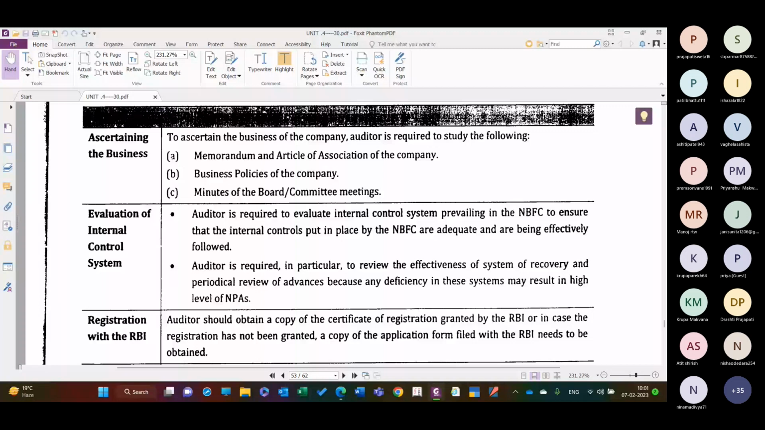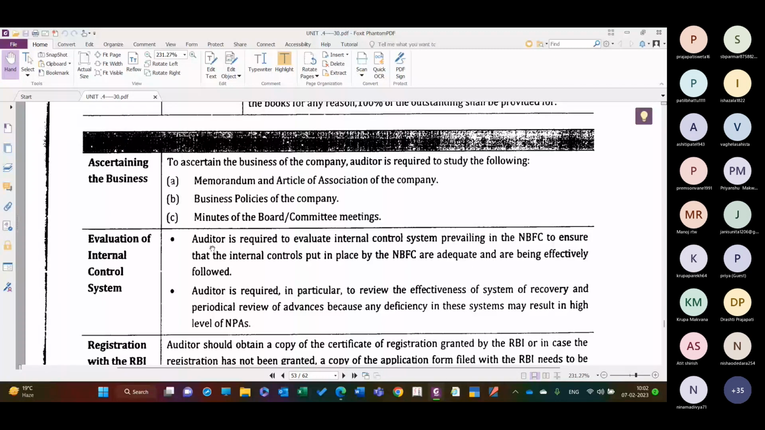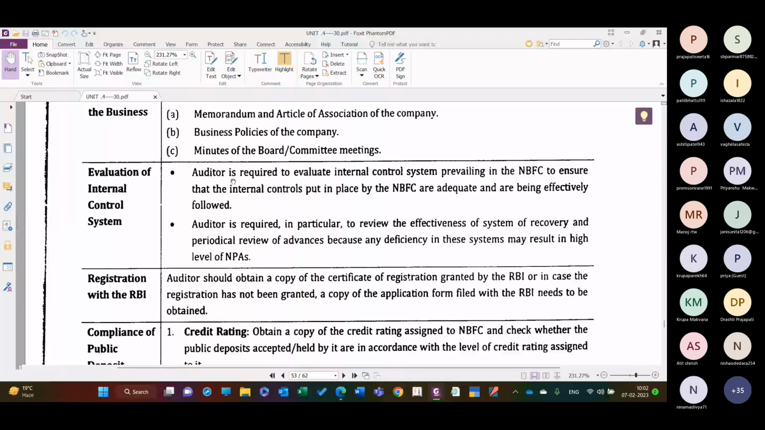So for the structure or audit of the NBFCs, if you have to do that, you can write it here. Evaluation of the internal control system. Again, the auditor will evaluate the internal control system of the NBFCs. The auditor is required to evaluate the internal control system prevailing in the NBFC to ensure that internal controls are adequate and are being effectively followed.